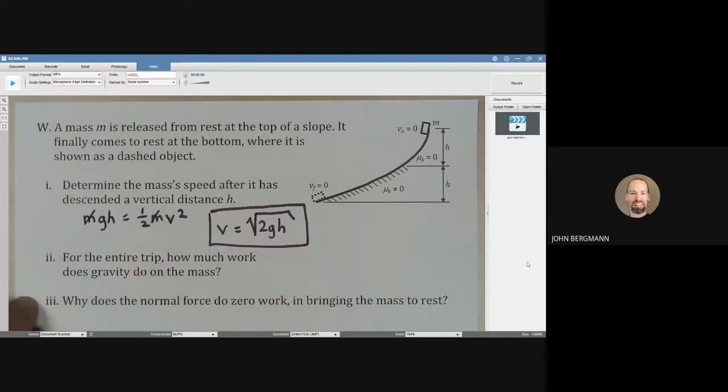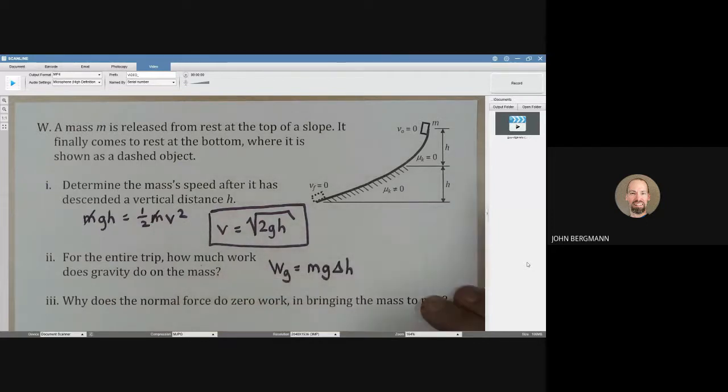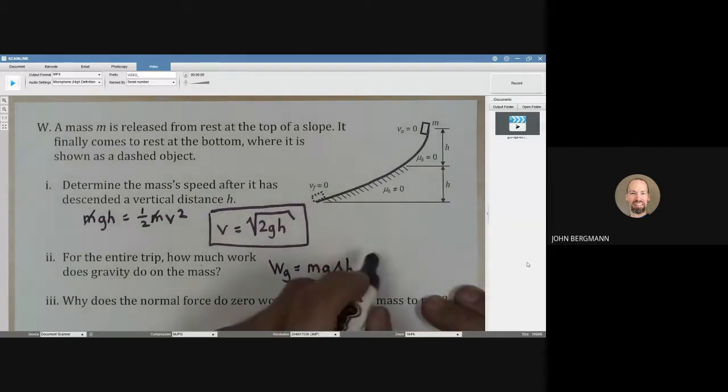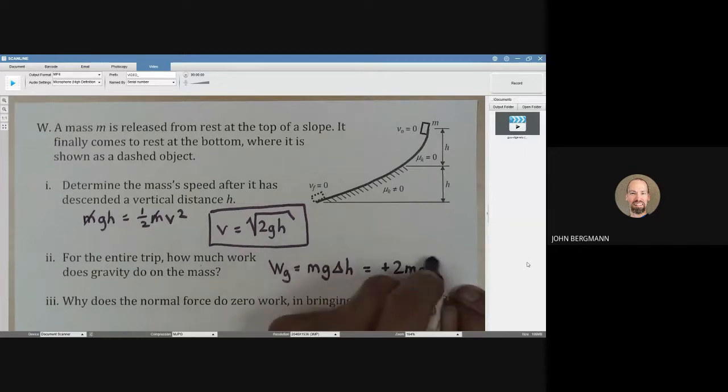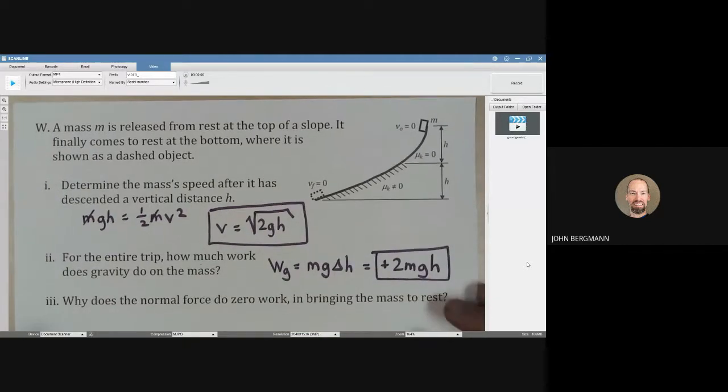For the entire trip, how much work does gravity do on the mass? The work done by gravity is always m times g times the change in the height. Well, the change in the height is going to be 2h. And so gravity is pulling downward. The mass is moving in the downward general direction. So gravity is going to do m times g times 2h, because it goes down 2 h's. Gravity does positive work on this thing.